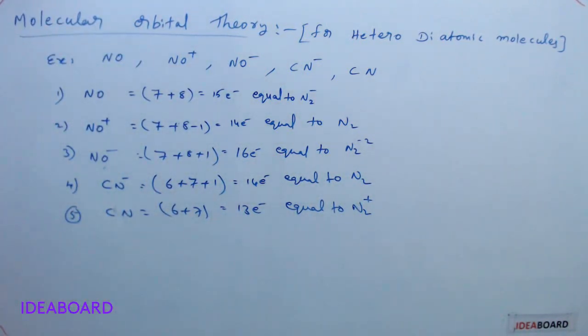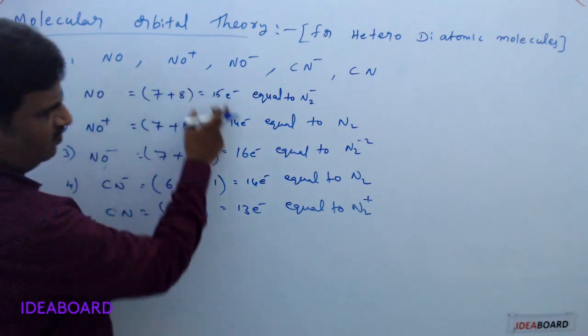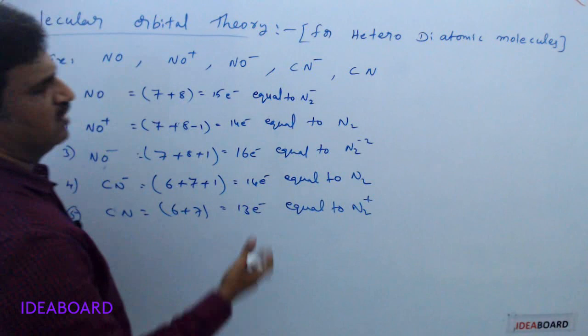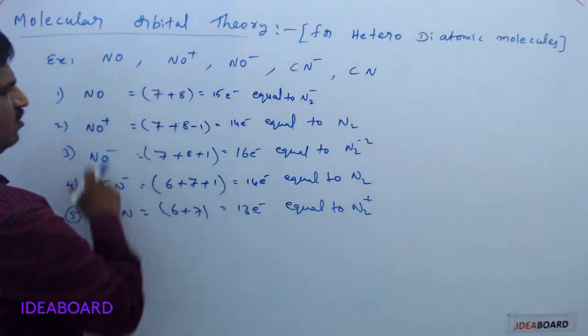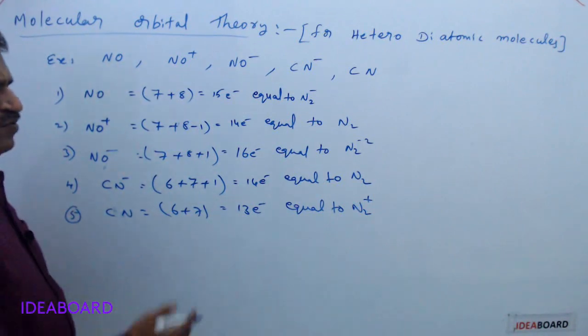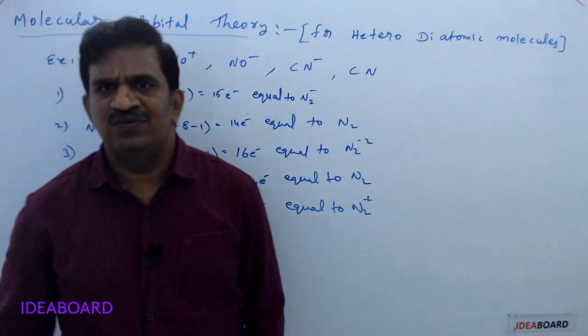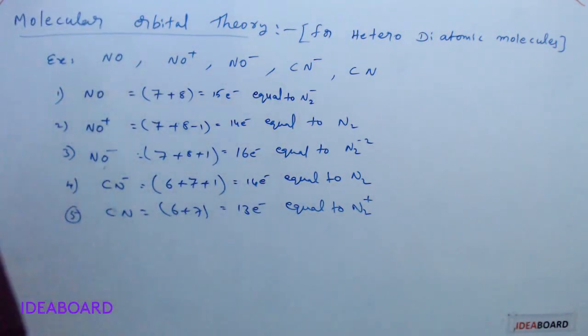So for every heterodiatomic molecule, you check their number of electrons, then it is equal to the given molecules. Generally, for all these compounds, you can compare the configuration of nitrogen. We can write for the heterodiatomic molecules, and their bond order and magnetic nature you will get easily. This is for heterodiatomic molecules. And then I will give a trick for bond order and magnetic nature to get easily for any molecule up to 20 electrons containing species.